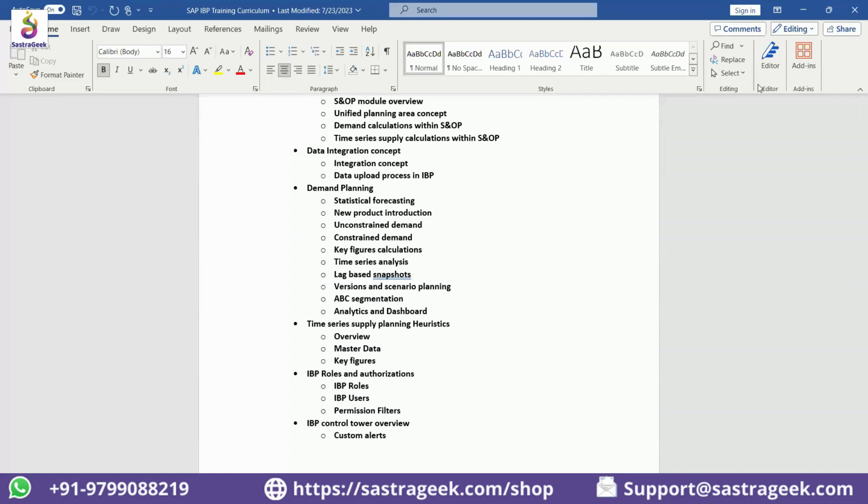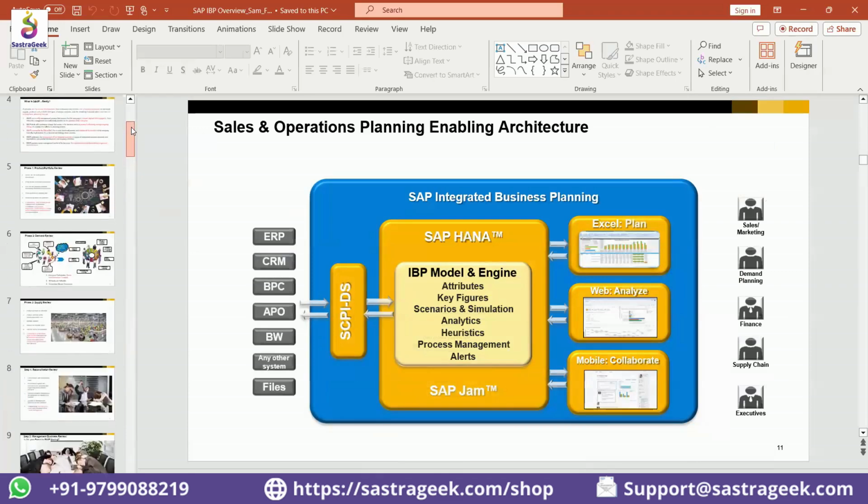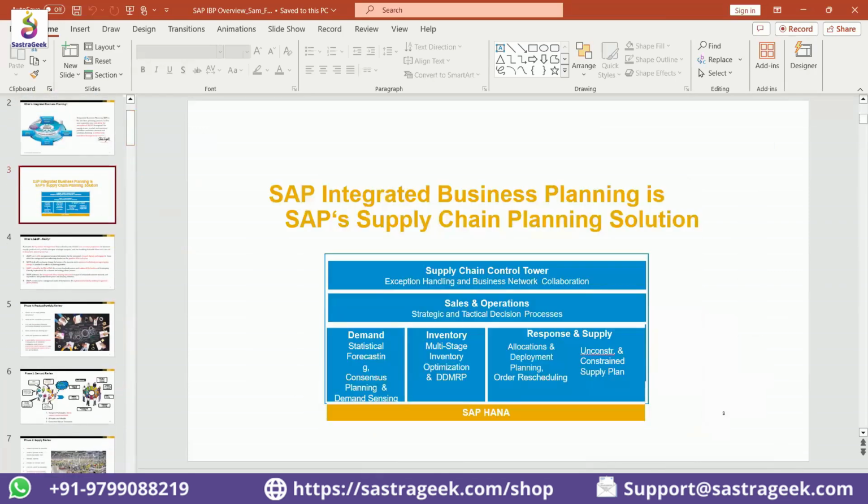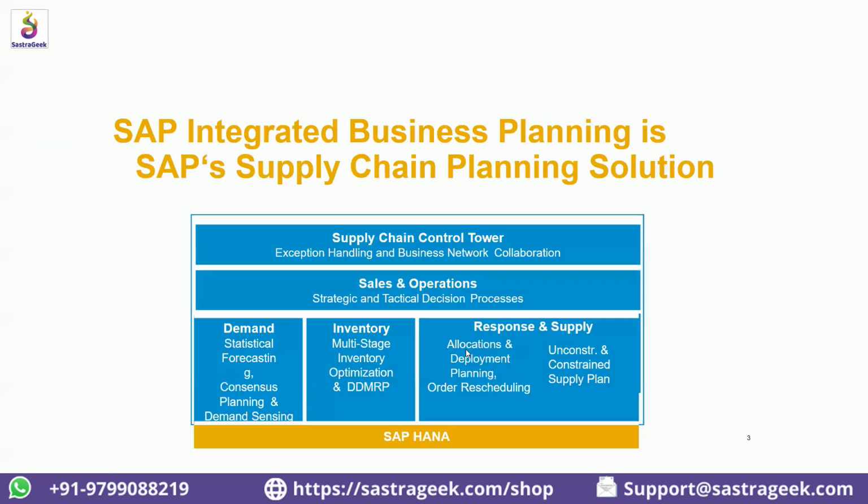What does this mean? This means if I go back again to the PPT, when I talk about response and supply, we will cover part of supply. Response we will skip because it's not matured yet. Okay, so we will focus on existing matured functionalities of supply, which are being asked by the organizations to implement. Nobody's asking to implement response yet because it's not matured. We will not talk about inventory optimization in detail because it's not matured yet.